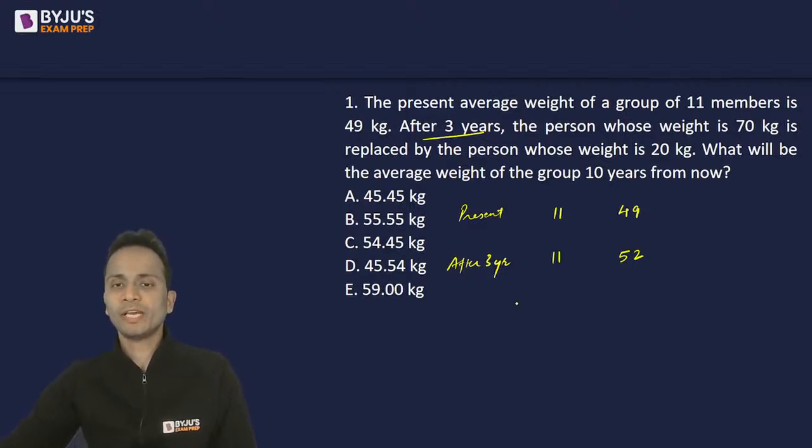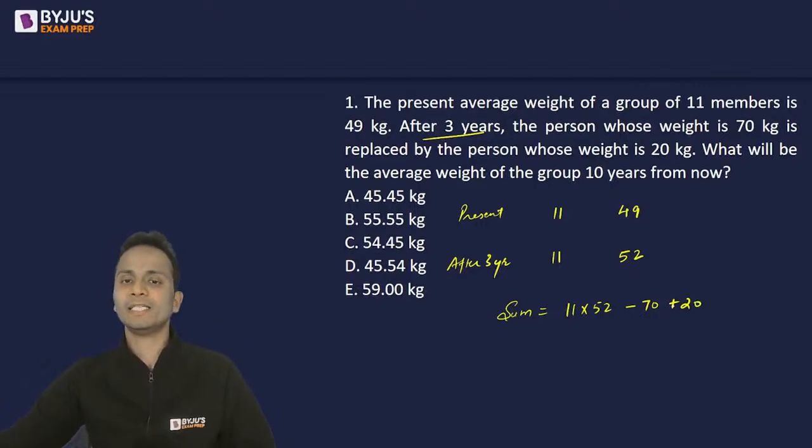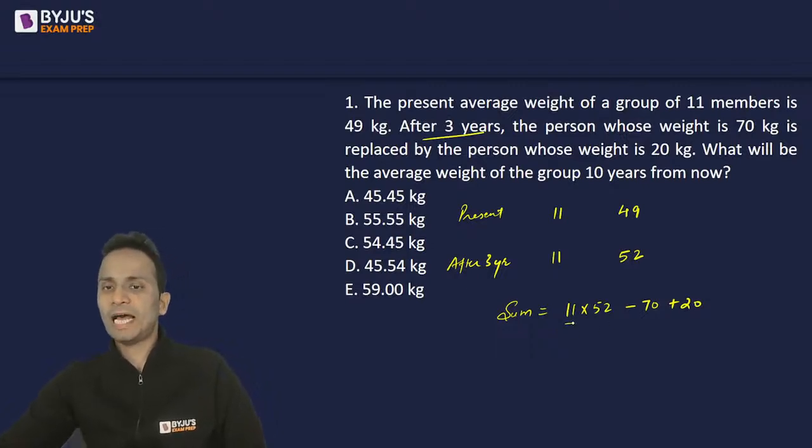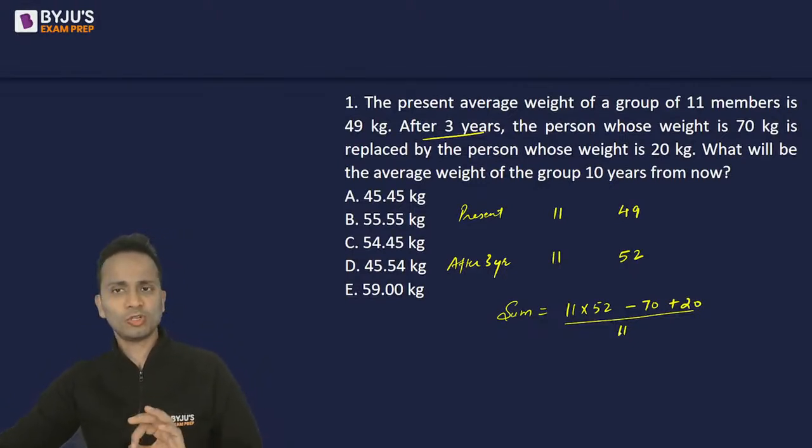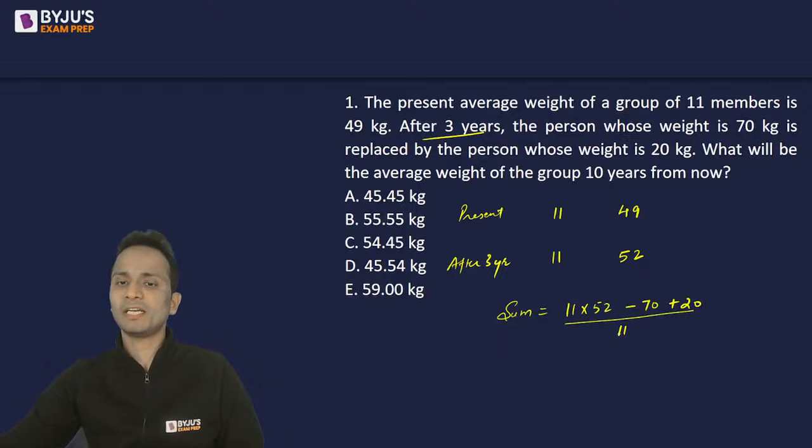If I look at the sum, the sum of these 11 members will be 11 into 52. A person whose weight is 70 kg is replaced, and a person whose weight is 20 kg is added in this group. Now what will be the average? The average will be this number divided by 11, because the number of people has remained the same.